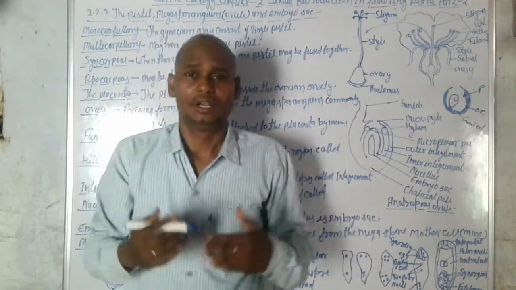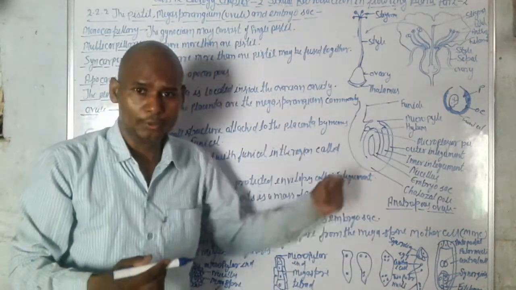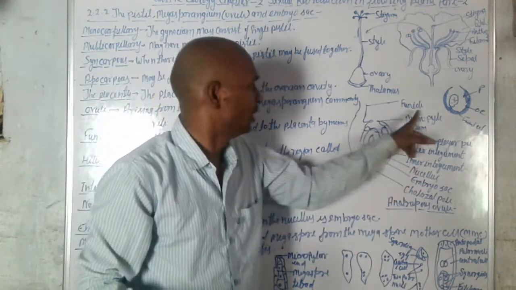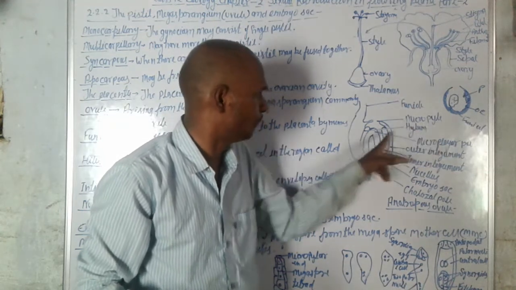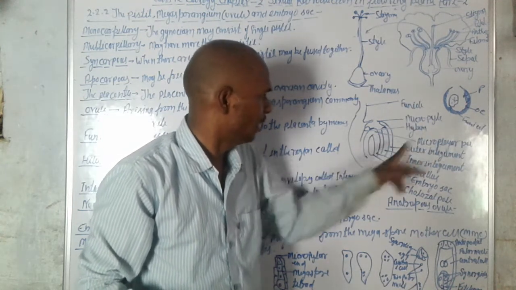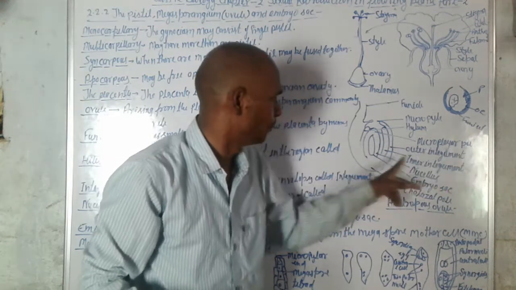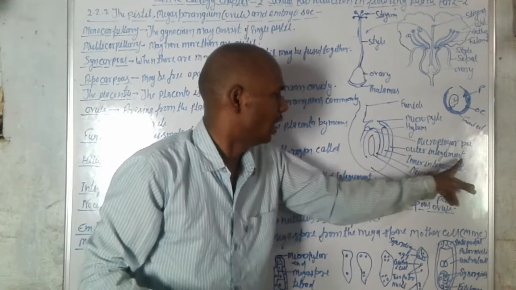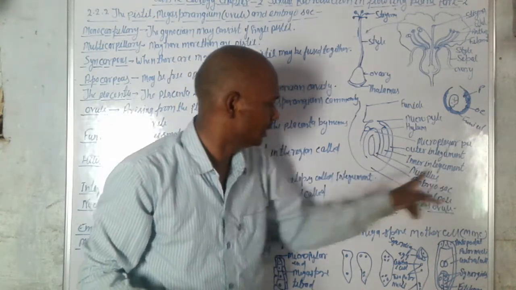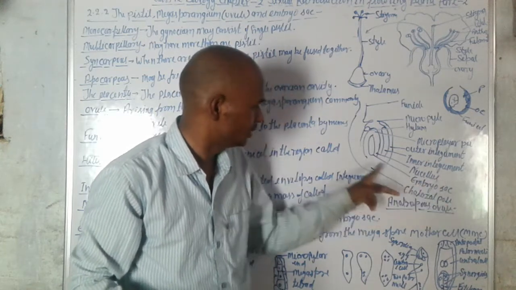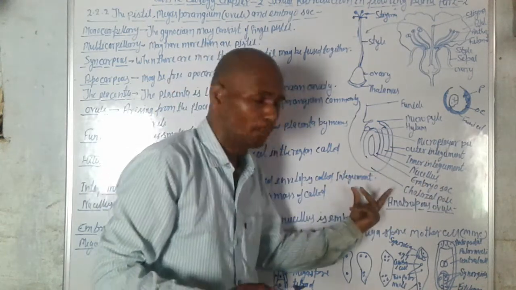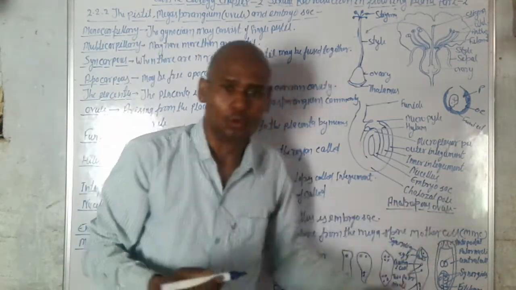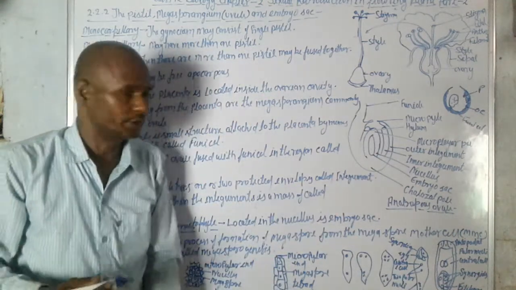So this is the diagram of the ovule. We can see again the funicle above, and this is the micropyle, and this is the hilum, and this is the micropylar pole. This is the outer integument, and this is the inner integument. This is the nucellus, and this is the embryo sac, and the lower part of the ovule is the chalazal pole. Okay.